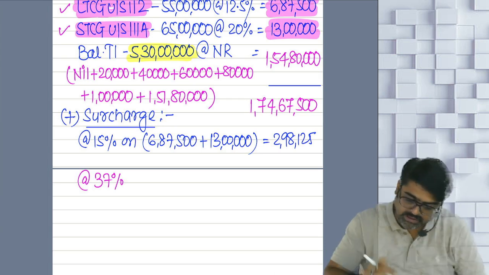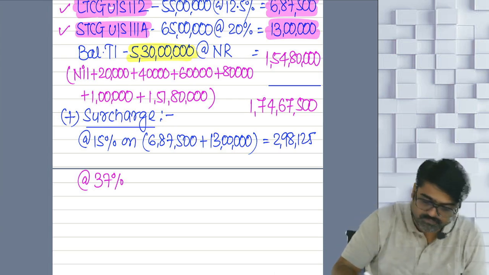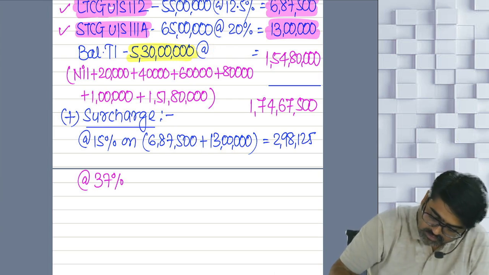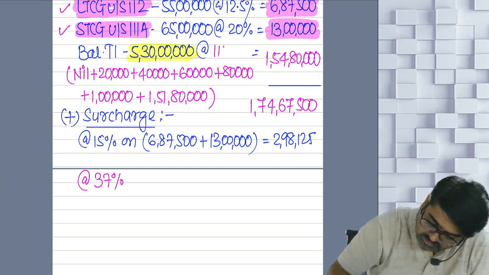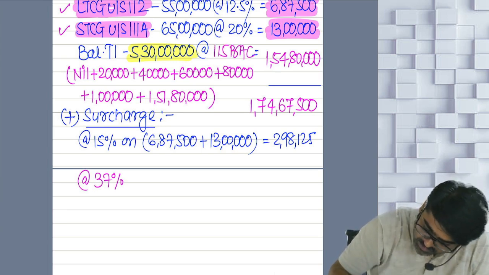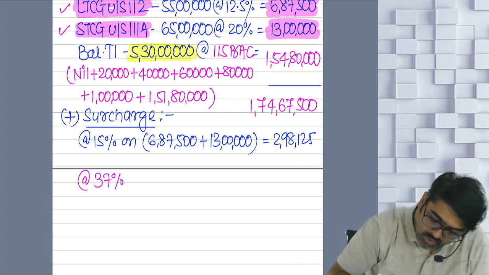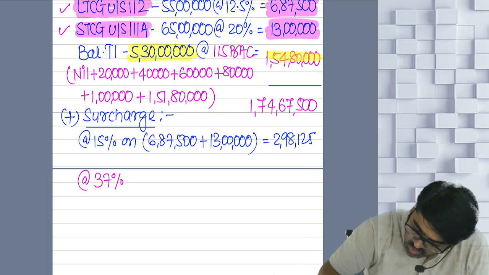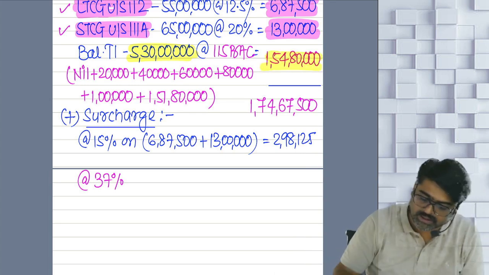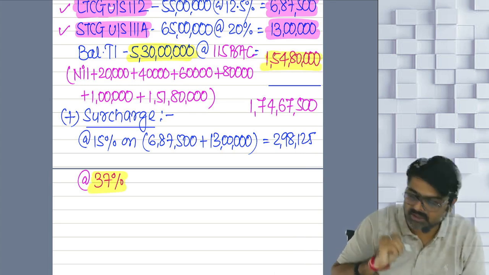Sir, my total income remaining after, see, this is my 115 BSc rates. Okay, no? This is not normal rates. This is my 115 BSc rates. So at 115 BSc rates, I have calculated tax. So on this tax which I have calculated, now can I apply 37%?